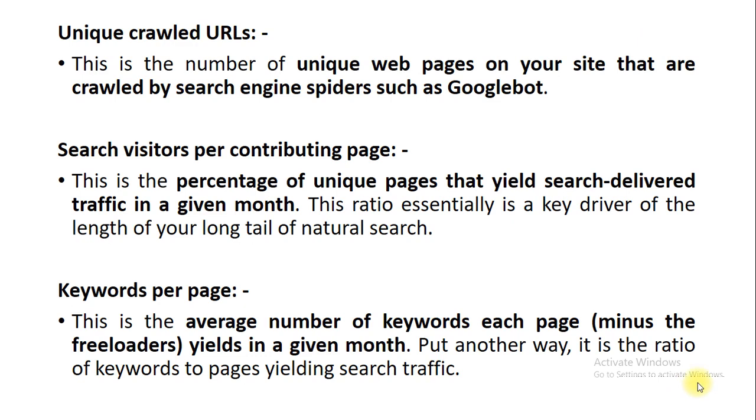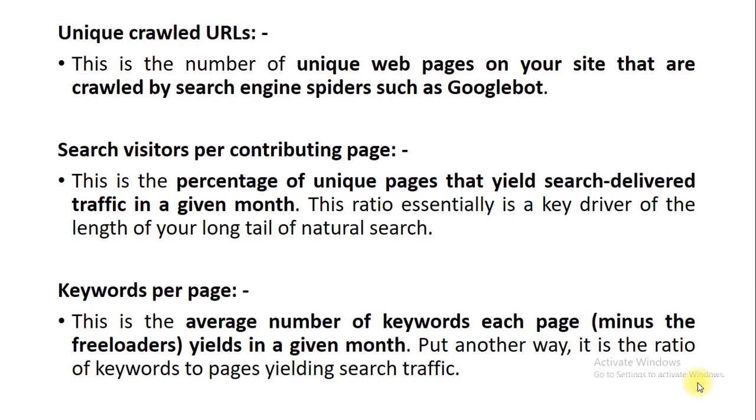So unique crawled URLs is the number of unique web pages on your website that are crawled by a search engine spider such as Googlebot, which is the spider or crawler provided by the Google search engine. So you are going to fetch the unique pages which are available in the website.